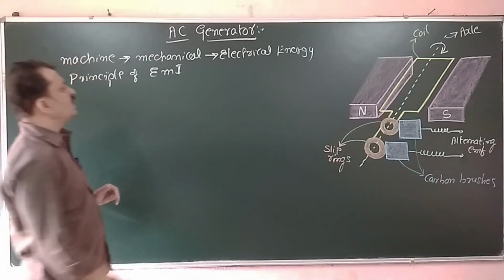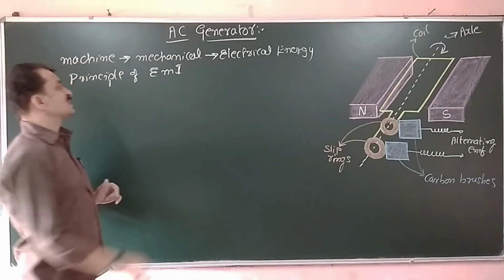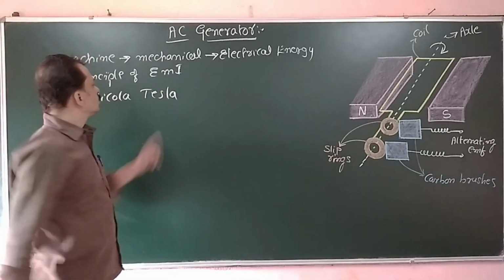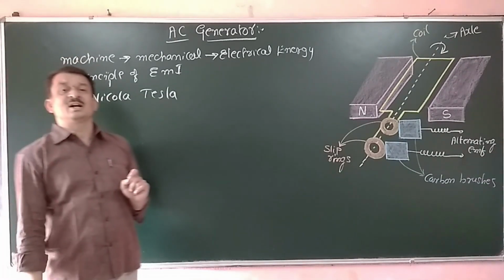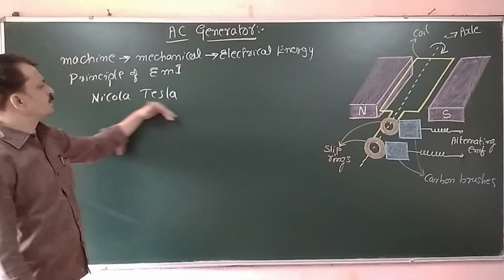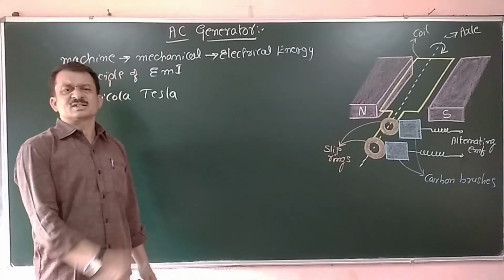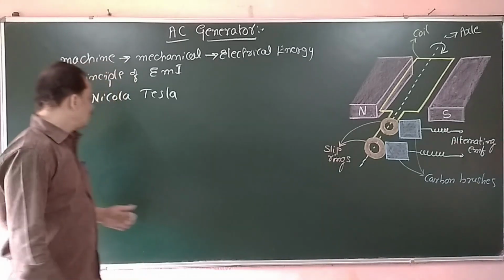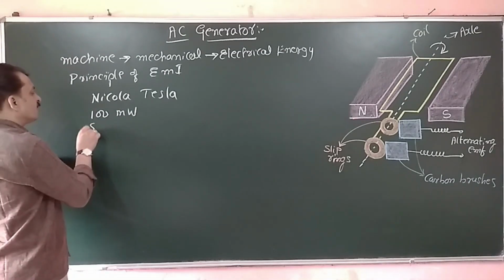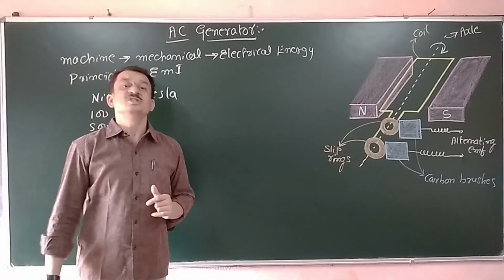It was first invented by a Yugoslav physicist, Nikola Tesla. You are already familiar with the name Tesla, which was given to the SI unit of magnetic field. He was the first person who invented this machine. Nowadays, modern AC generators produce a power of 100 megawatt, or even 500 megawatt.